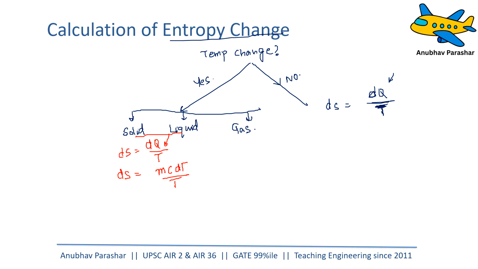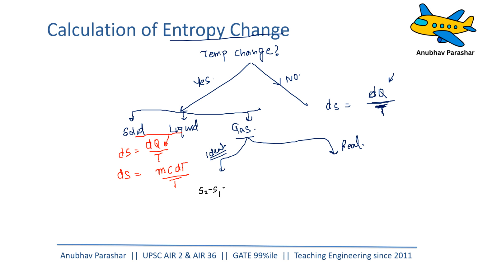Now, if it is a gas, again you are going to ask two questions: is it a real gas or is it an ideal gas? An ideal gas is a gas which follows the ideal gas equation. Now, if it is an ideal gas, by integrating, we know there are two values of C here, Cp and Cv. By integrating the TdS equation, we have two equations, S2 minus S1.